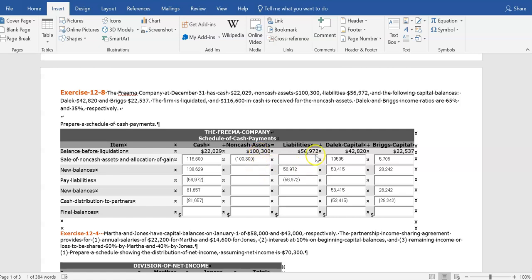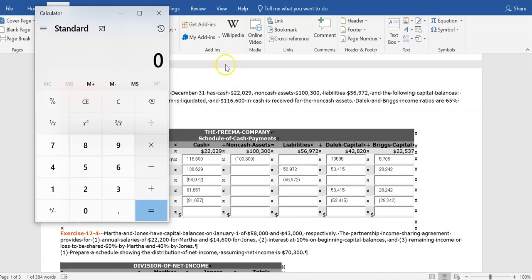They were all sold. And there's a difference between the sale of the non-cash assets and the cash received. There was actually a little bit of a gain. Remember, gains are just like revenues. They will increase the owner's capital accounts. So the $116,600 minus the value or cost of those, there was a gain of $16,300. That will be split. 65% of it, or $10,595, will go to Dalek's capital account, and the remaining